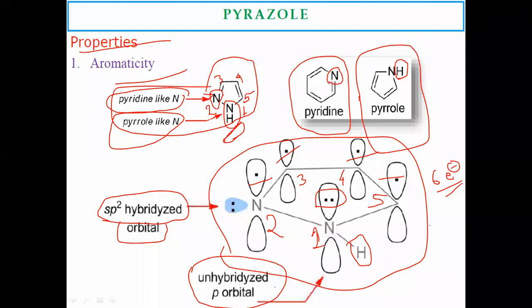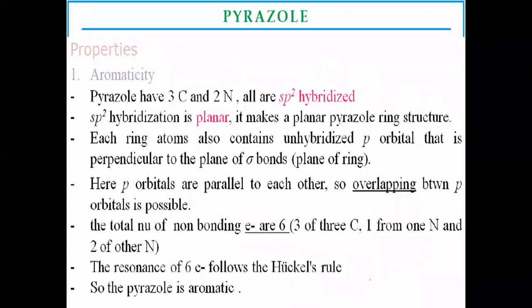Due to these electrons, pyrazole is cyclic, has alternate single and double bonds, and has 4n plus 2 pi electrons, thus following Huckel's rule. On that basis, pyrazole is aromatic in nature.